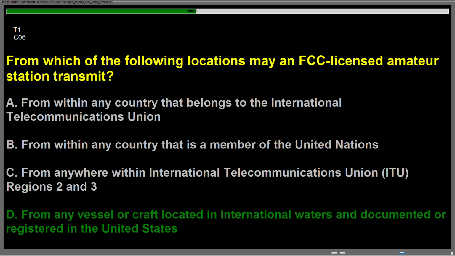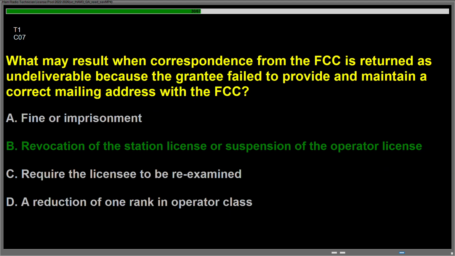Question Charlie 06. From which of the following locations may an FCC licensed amateur station transmit? Answer is D, from any vessel or craft located in international waters and documented or registered in the United States. Question Charlie 07. What may result when correspondence from the FCC is returned as undeliverable because the grantee failed to provide and maintain a correct mailing address with the FCC? Answer is B, revocation of the station license or suspension of the operator license.